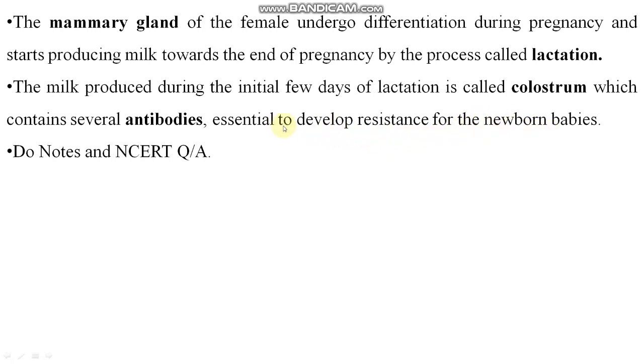For newborn babies, mother's milk is called like nectar. This is the reason, because it is full of antibodies. Antibodies maintain your immunity and help in killing bacteria or other foreign particles, right?